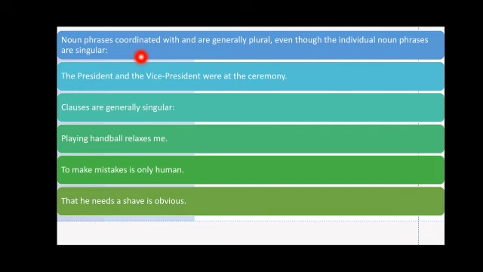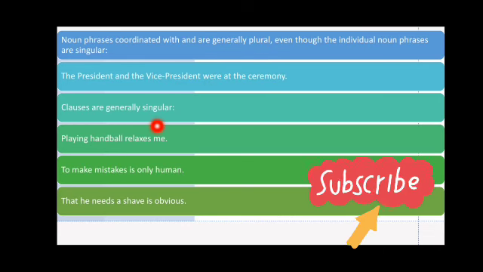Noun phrases coordinated with and are generally plural, even though the individual noun phrases are singular. For example, the president and the vice president were at the ceremony. So we can see the president, which is a singular subject, and the vice president, which is a singular subject. These two noun phrases are linked with the help of the coordinator and, and we use here a plural verb, that is were.